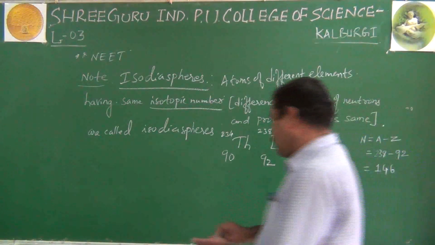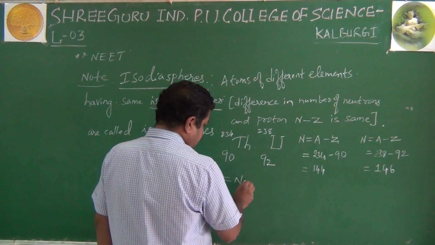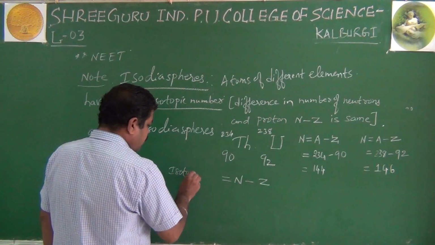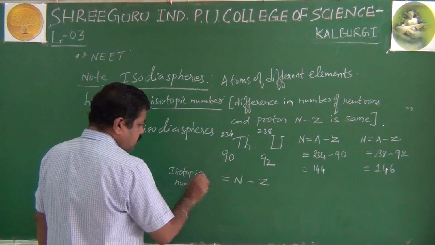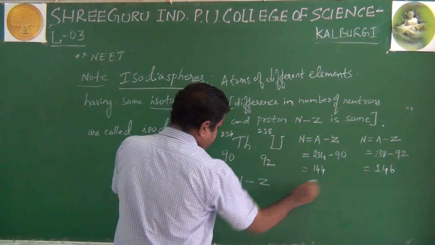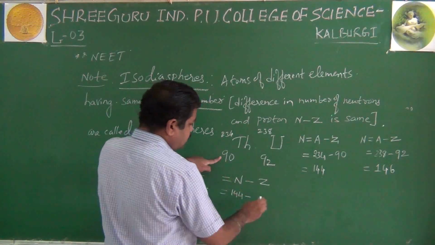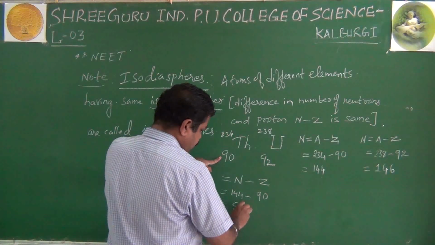Further, once again, the isotopic number, that is n minus z. See, for the first one, the number of neutrons we have calculated is 144 minus z, that is 90, which will be 54.